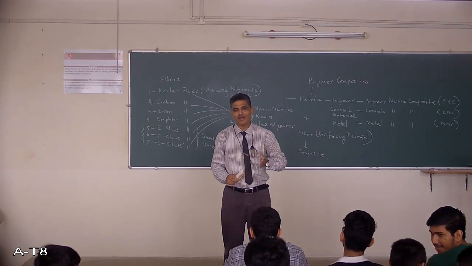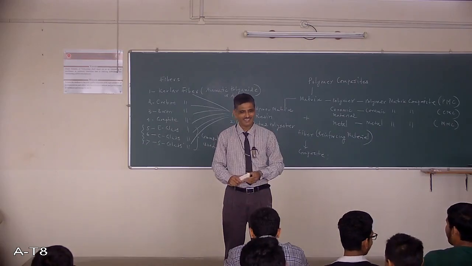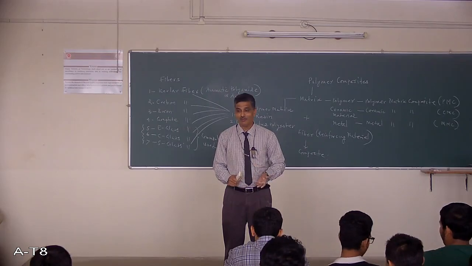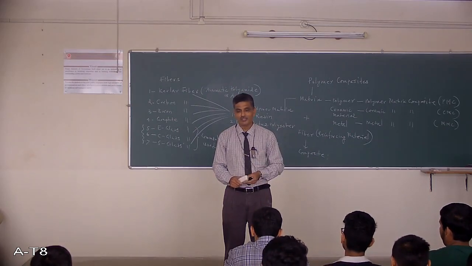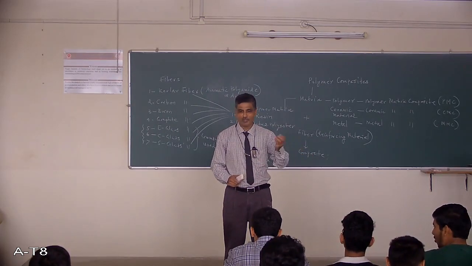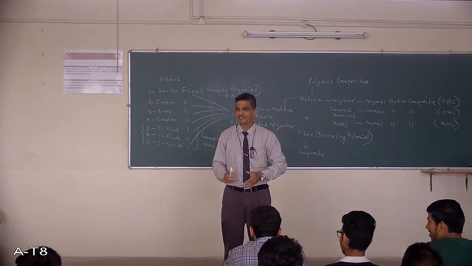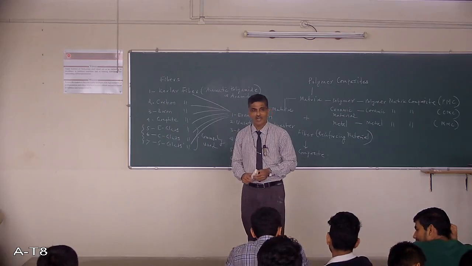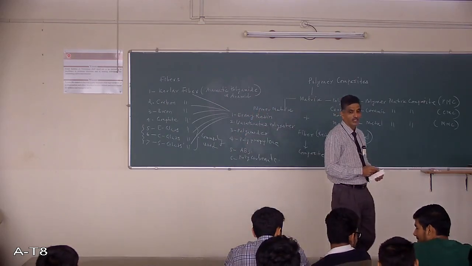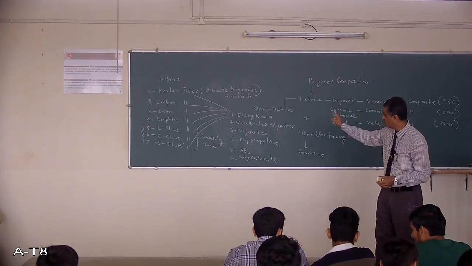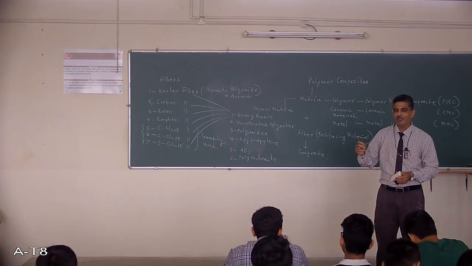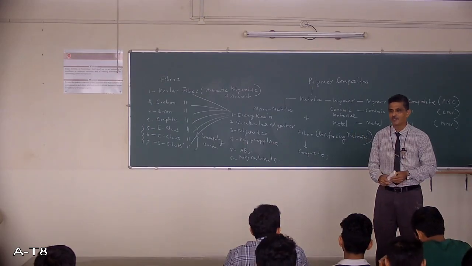Now the question is why I have shown you this. It's because you think about polymer: how it is available, in which form it is available, how it is processed. It is available in the form of granules or bits packed in 50 kg or 100 kg bags. Then the next process is carried out, that is molding. Here also, all these polymers which are listed here are available in the form of granules or bits.